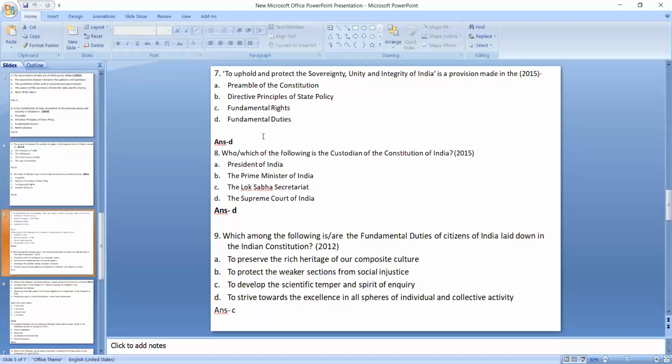Which among the following is the custodian of the Constitution of India? The answer is the Supreme Court of India. We all know that the Supreme Court is the supreme guardian, isn't it? So obviously, you will be able to answer this question while studying about the Supreme Court.